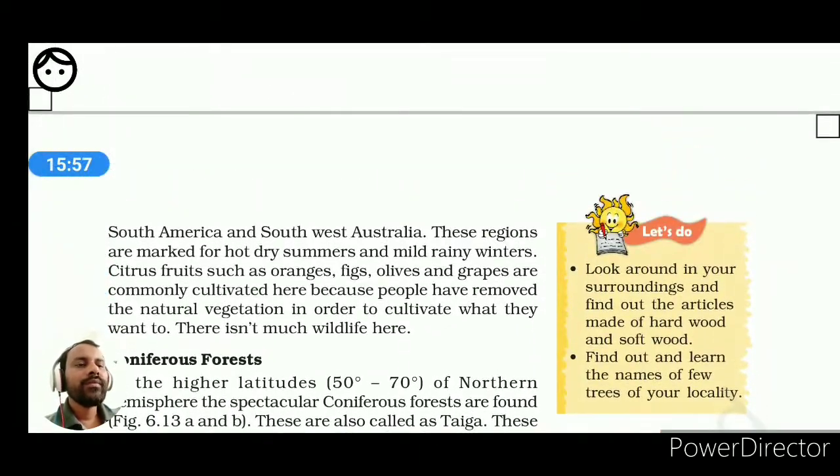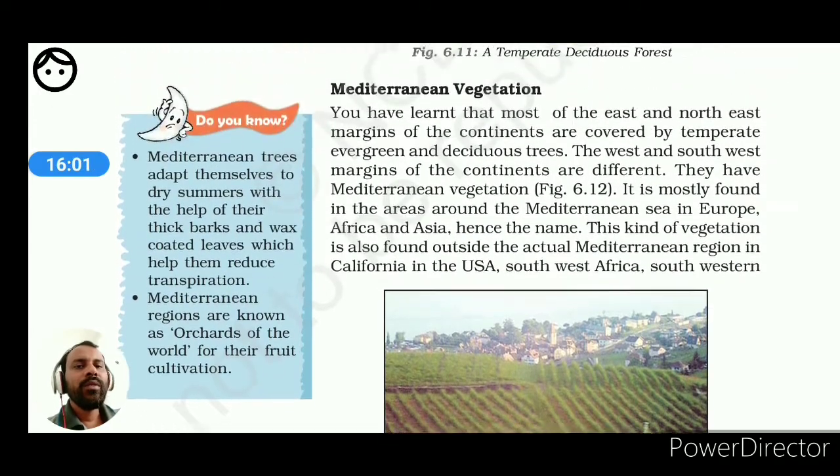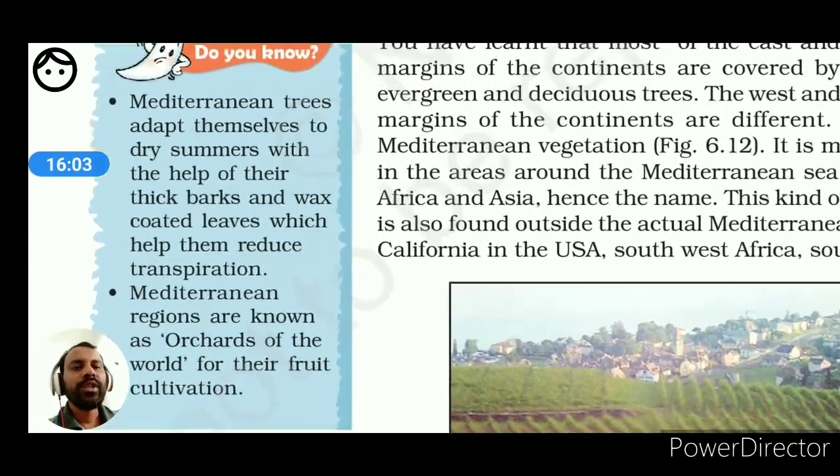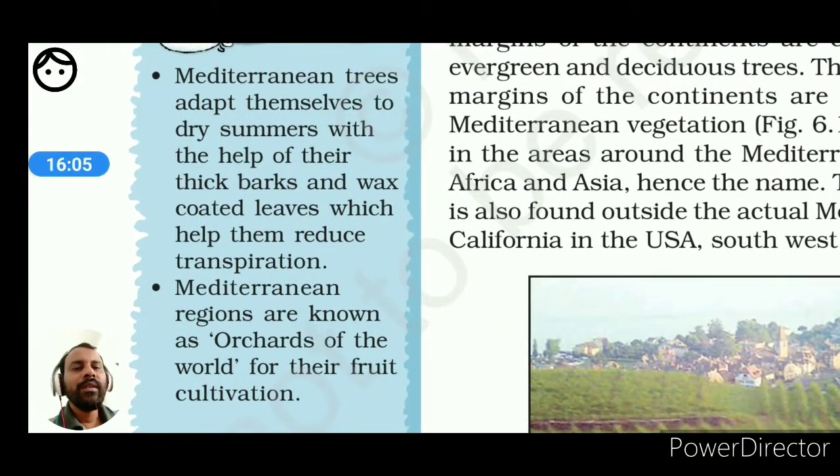Next one, we are coming to this particular portion, the Mediterranean region. Already I have told you, the Mediterranean region is very important for the production of different types of foods, particularly citrus fruits. The Mediterranean regions are known as the orchards of the world.